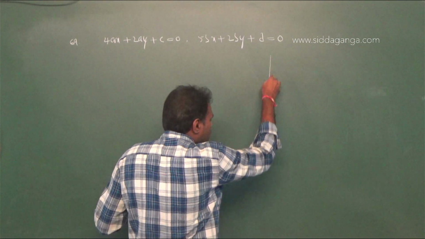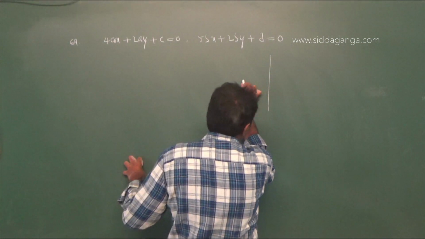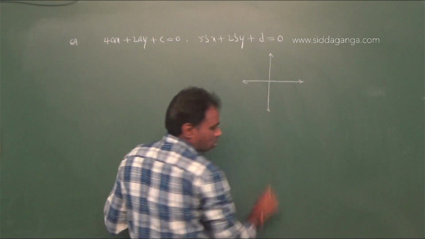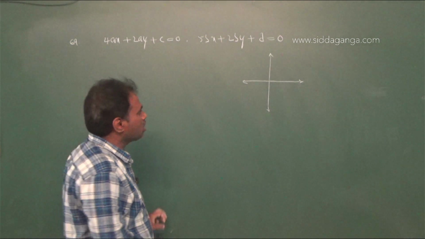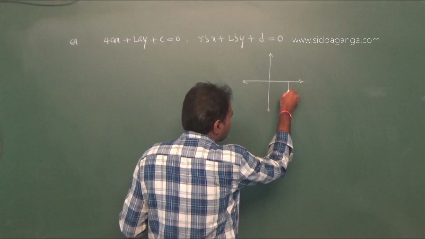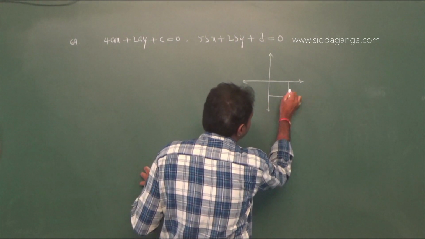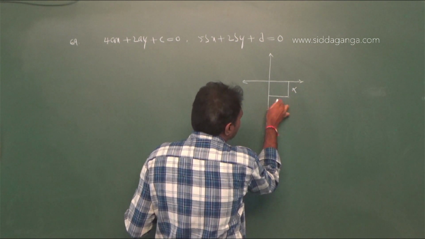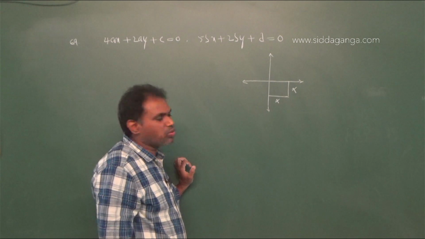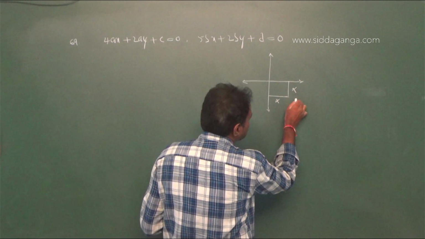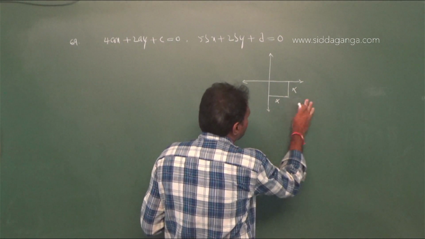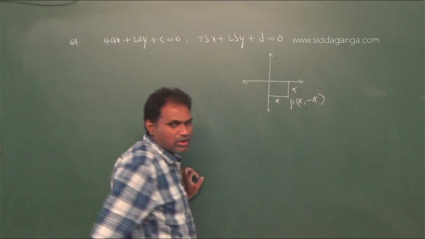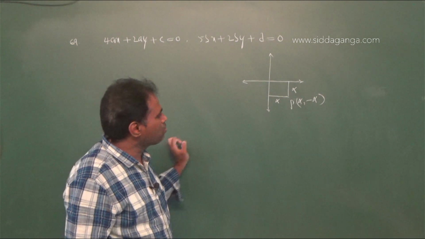The point of intersection of these two lines lies in the fourth quadrant and is equidistant from the axes. Therefore this distance and this distance are the same. Suppose it is alpha and it is also alpha. But in the fourth quadrant x is positive, so the point is (alpha, minus alpha). In the fourth quadrant the point notation is (x, -y).